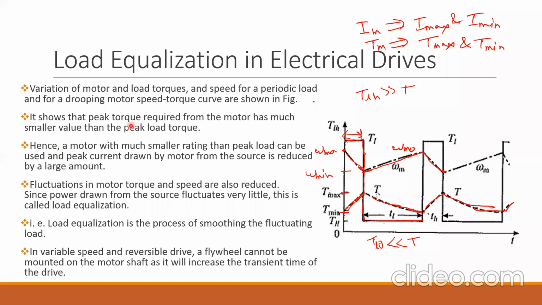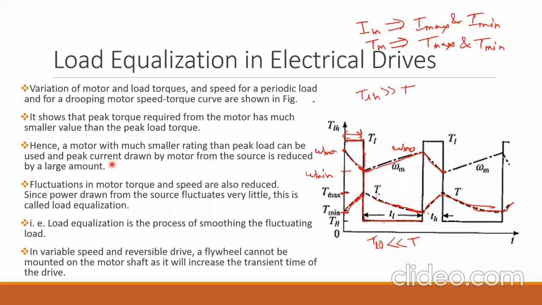It shows that the peak torque required from the motor has a much smaller value than the peak load torque. The maximum torque provided by the machine is equal to Tmax, but the actual load torque TLH is very high as compared to Tmax. You can observe from the figure. Hence, a motor with much smaller rating than the peak load can be used, and the peak current drawn by the motor from the source is reduced by a large amount.